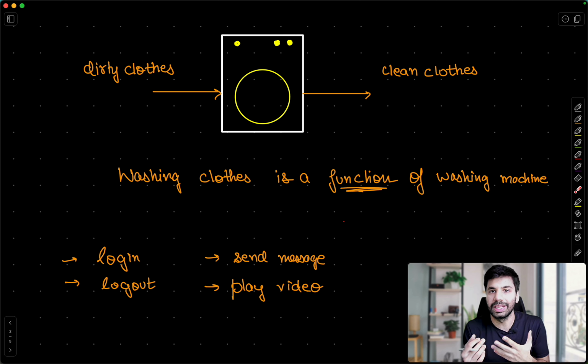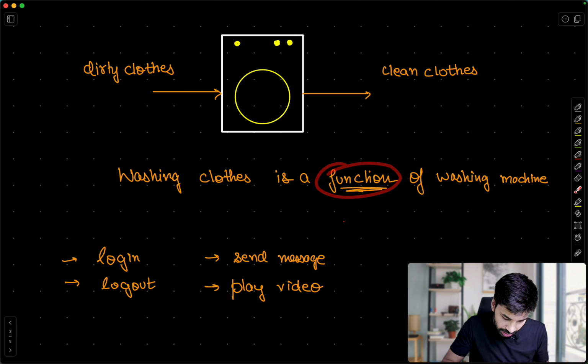Similarly for us, breathing is a function which we perform. So function in a real sense is just any activity which a particular thing has to do. For us, breathing is actually that code which we perform again and again. Similarly for a washing machine, washing clothes is a function.